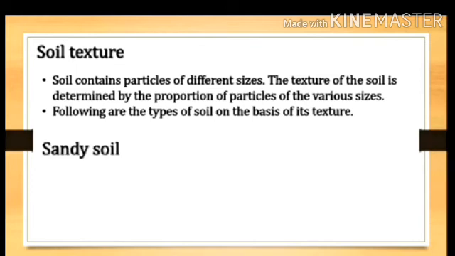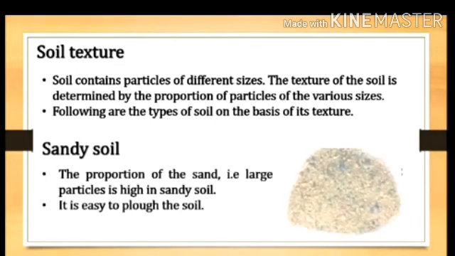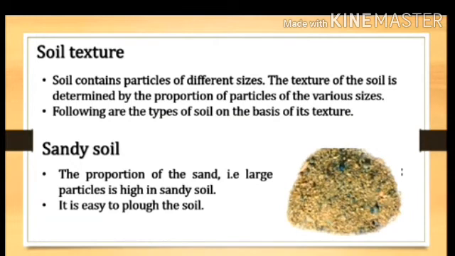So let's see, the first type is what? Sandy soil. In that, the proportion of sand, that is large particles, is high. That is called sandy soil, and it is easy to plow the soil. As in that soil large particles are present, it is less fertile.